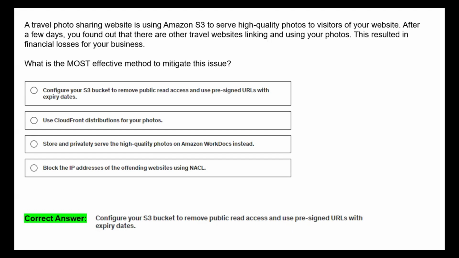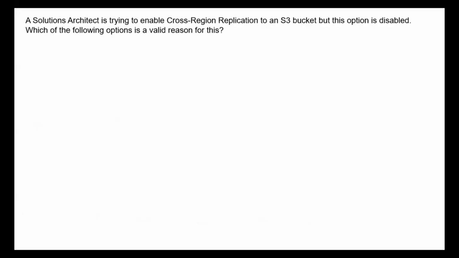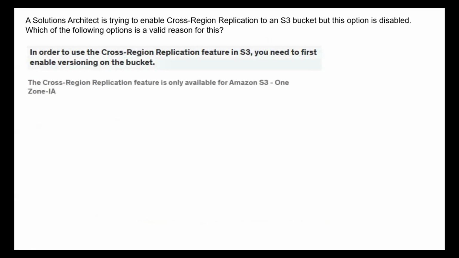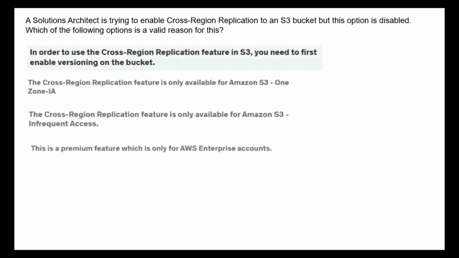Okay, now let us go to the next question. A solution architect is trying to enable cross-region replication to an S3 bucket, but this option is disabled. Which of the following options is a valid reason for this? Why is this cross-region replication option disabled? So these are all the choices.